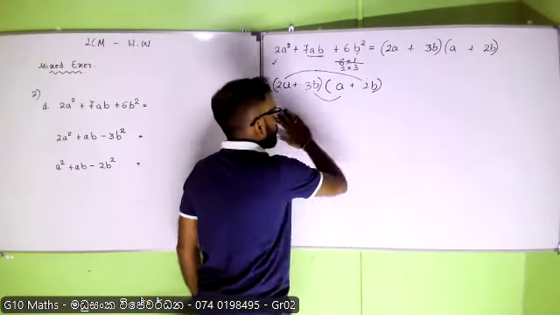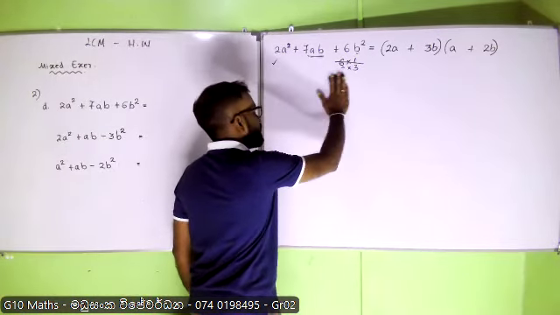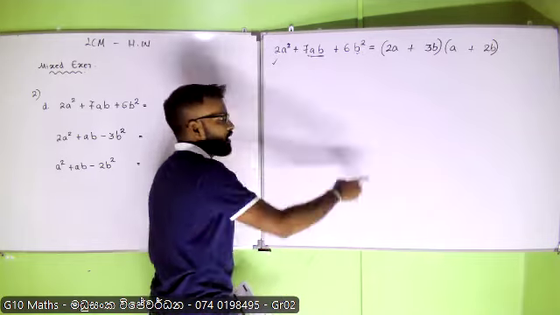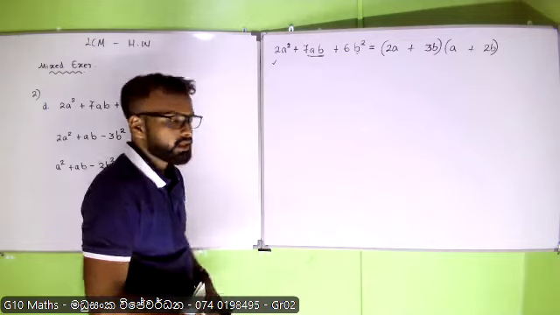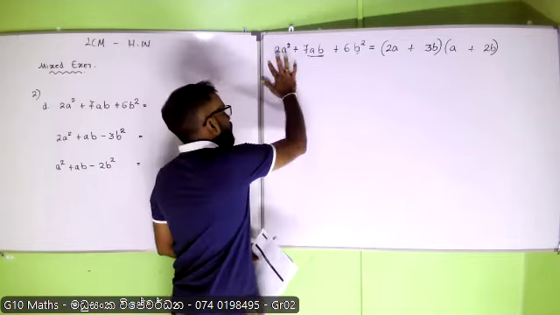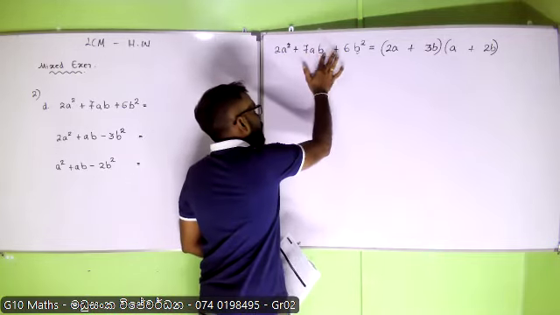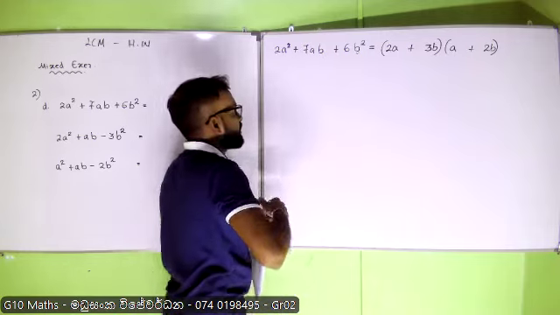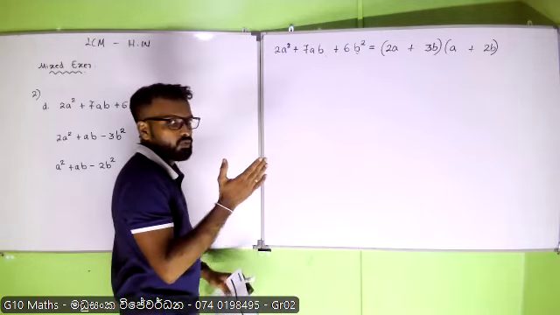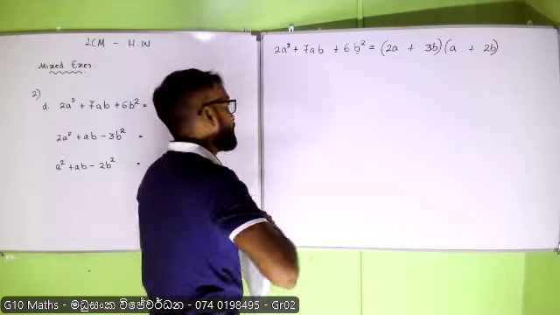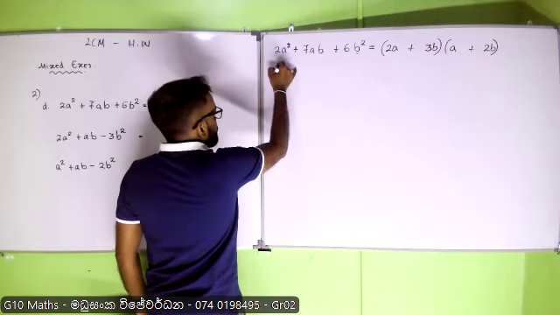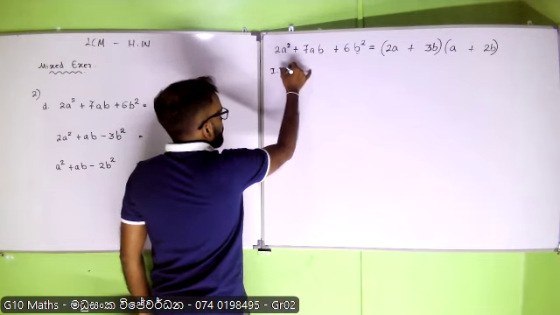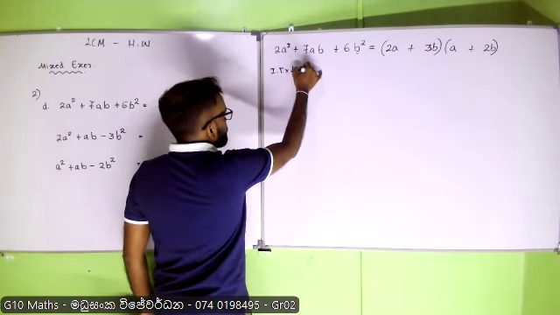Now I am going to explain it by using our familiarized method. I am going to check whether I am getting the same answer or not. Our familiar way is initial term into last term. We need to get that first. Initial term multiplied by last term.